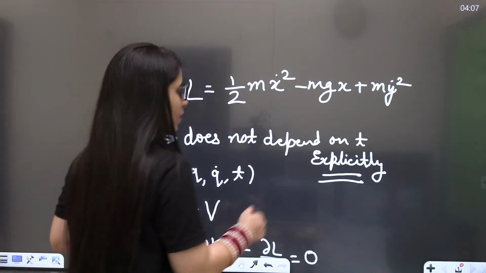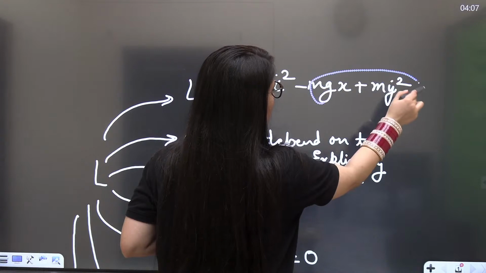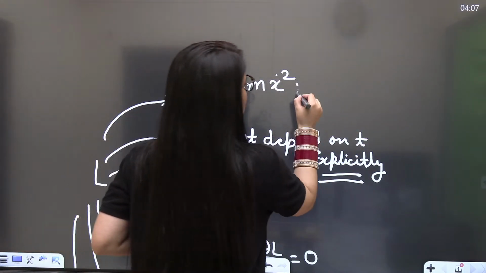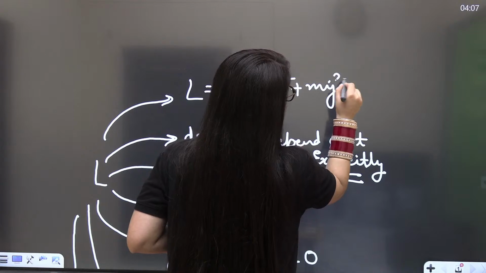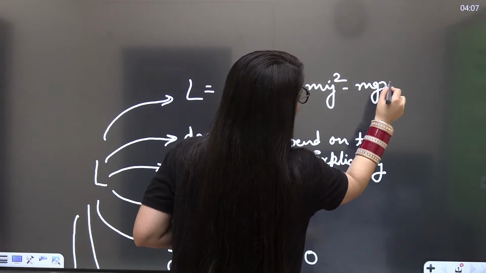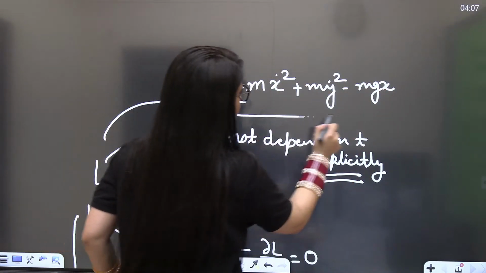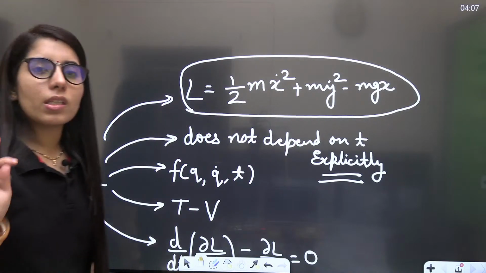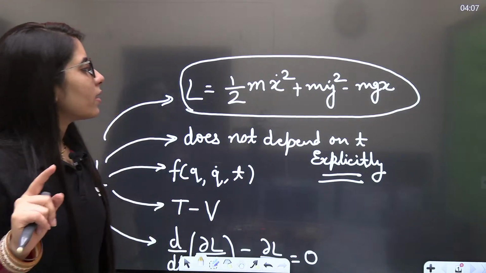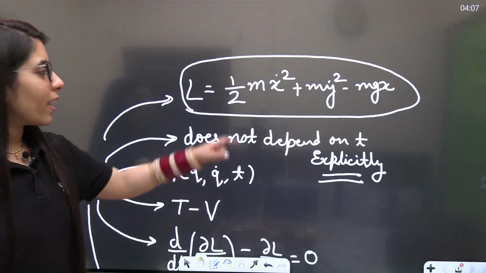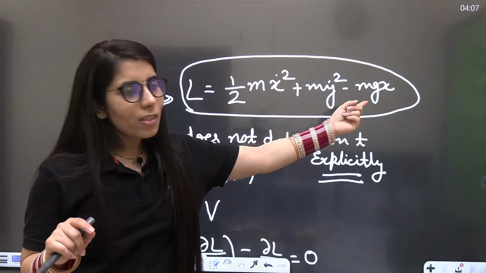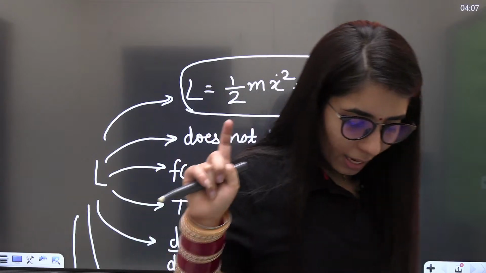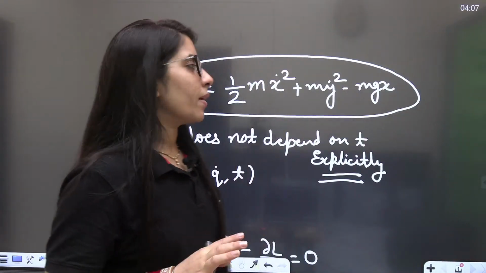I can also write this expression this way, that is m y dot square minus mgx. Don't consider the expression that it will always be this way or that way. No, it's just a random expression to understand the concept. Okay. So in this case, you can see one thing, that the derivative of x is present and x is also present here normally. Along with its derivative, the x is also present here normally.